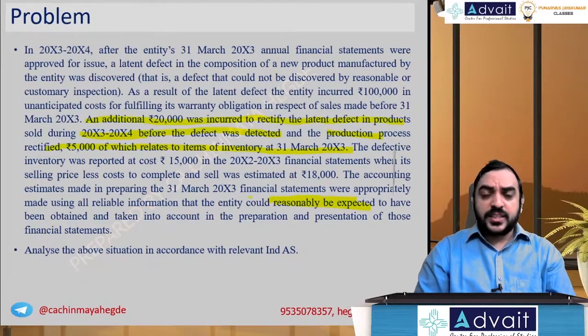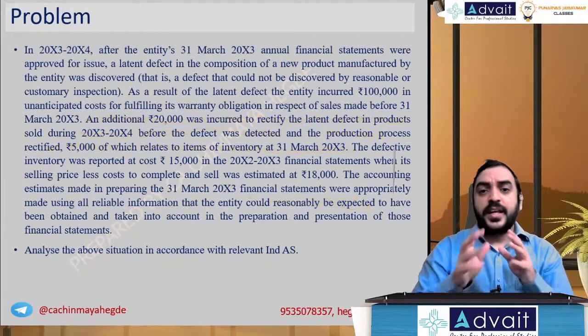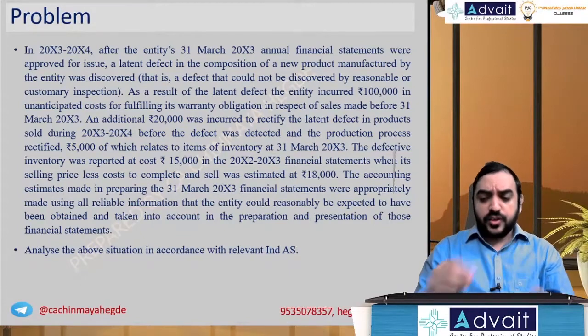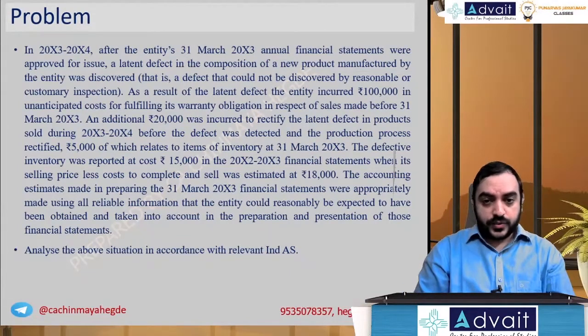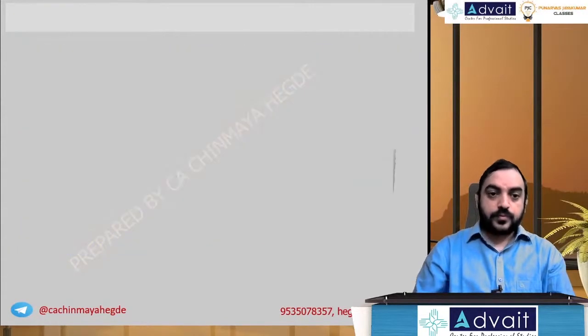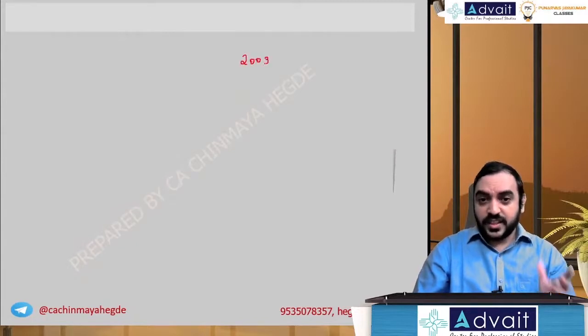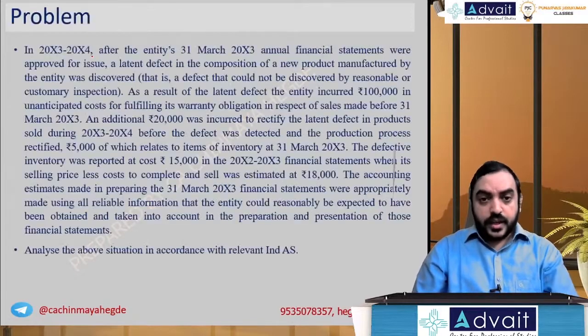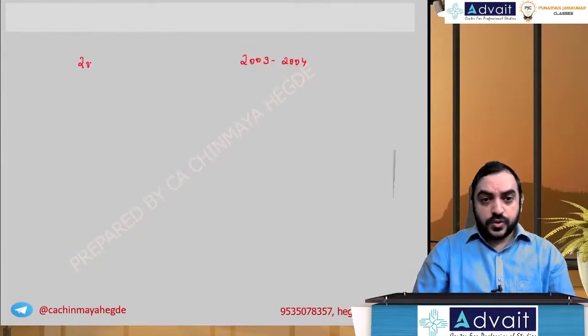Okay, now let me explain the process, what to be done. We are in the year 2003-4, and the previous year is 2002-2003.